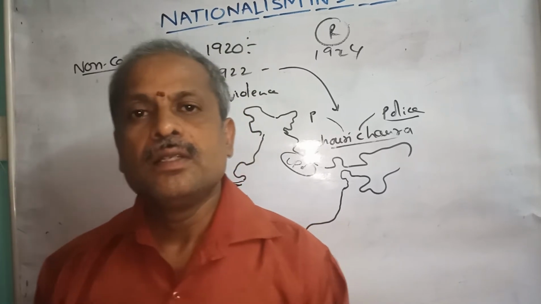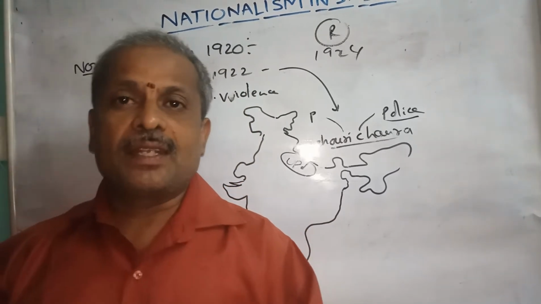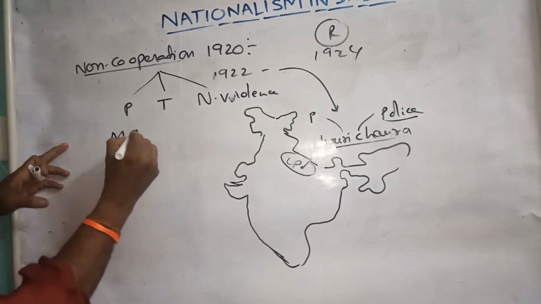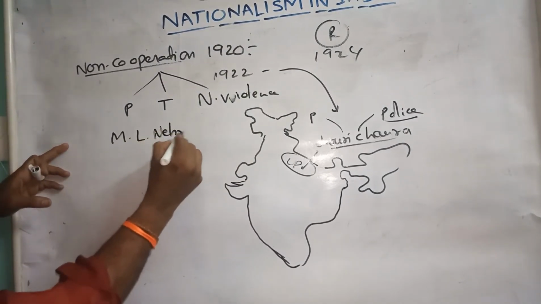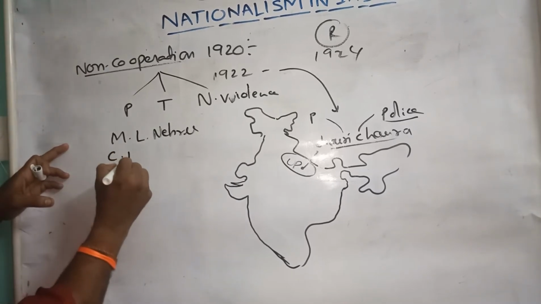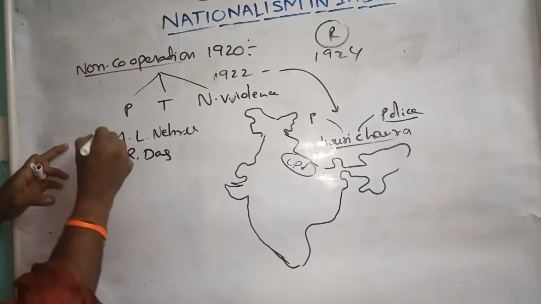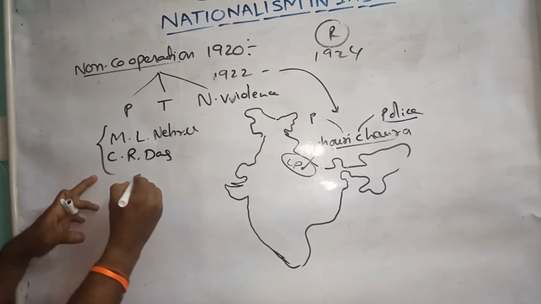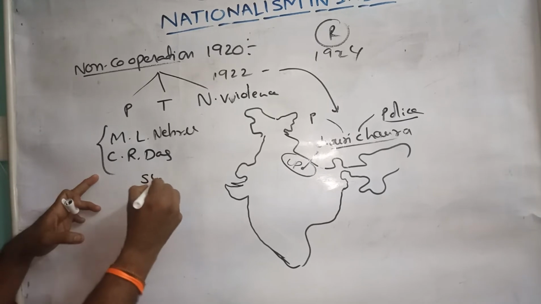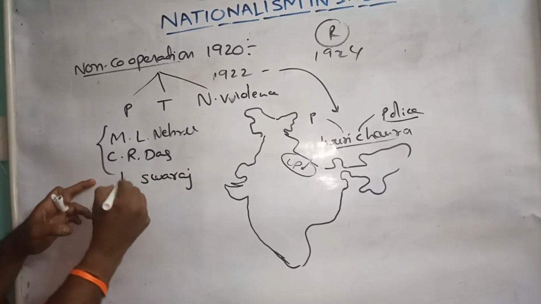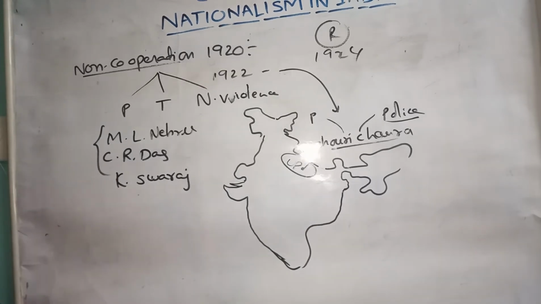That's why at the same time in 1922, two important leaders, one was Motilal Nehru, the father of Jawaharlal Nehru, and C.R. Chittaranjan Das, wanted to continue the movement and they established a party called the Swaraj Party. Actually, it was called the Khilafat Swaraj Party.